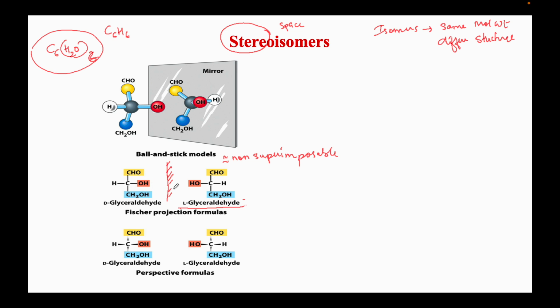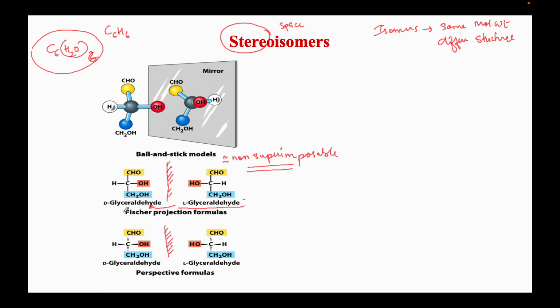Because if I place this L-glyceraldehyde on this D, what will happen? This OH will be placed on the H and this OH will overlap with this H. So these are non-superimposable.